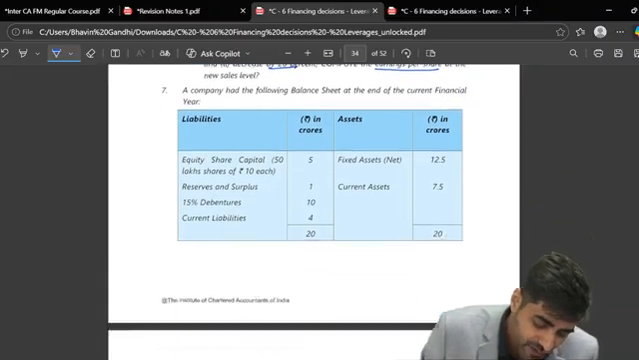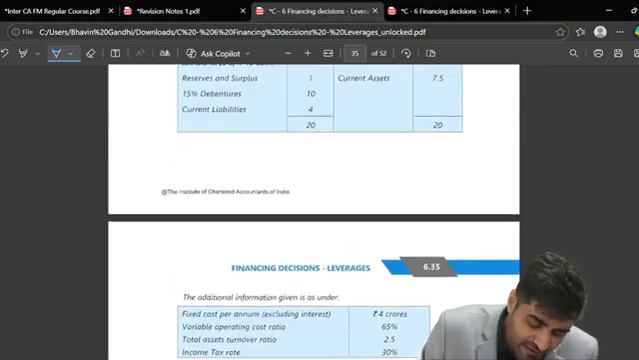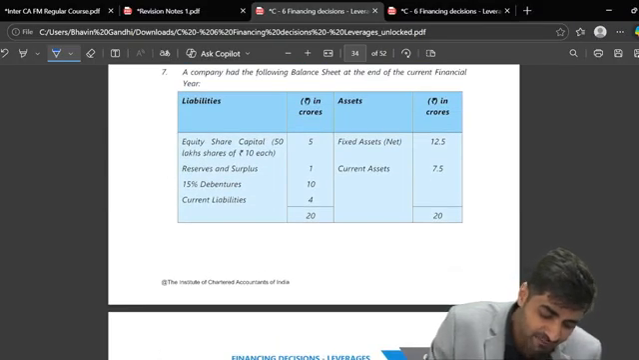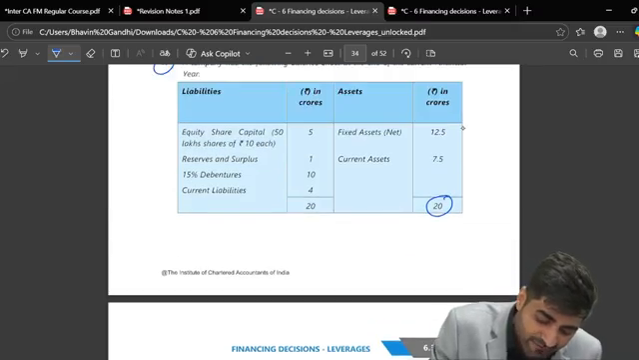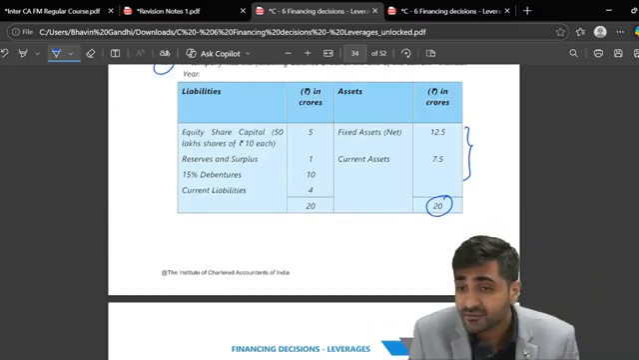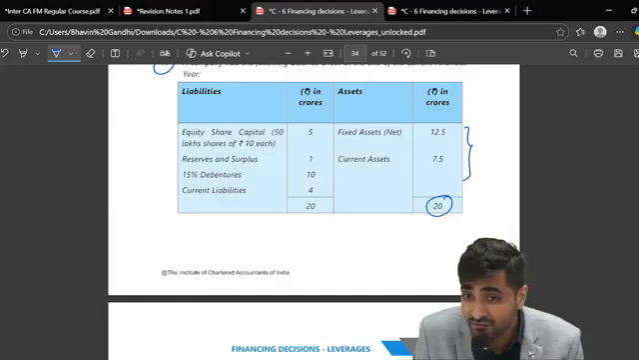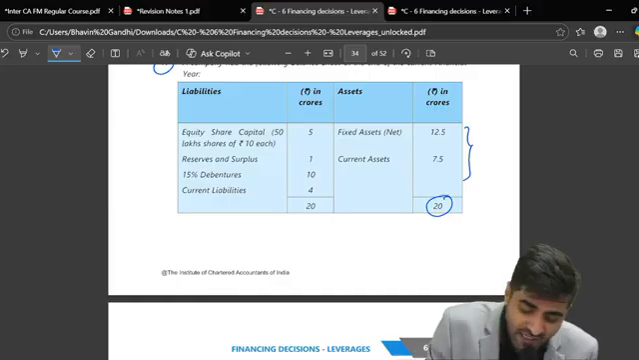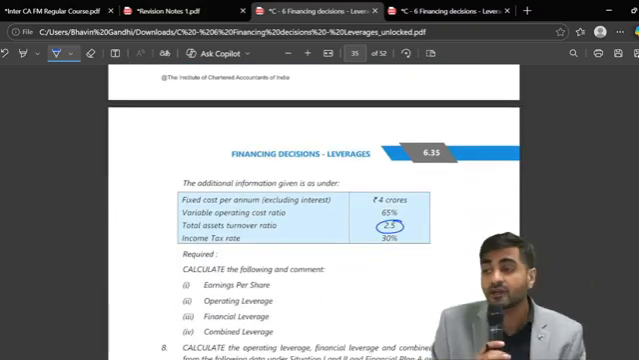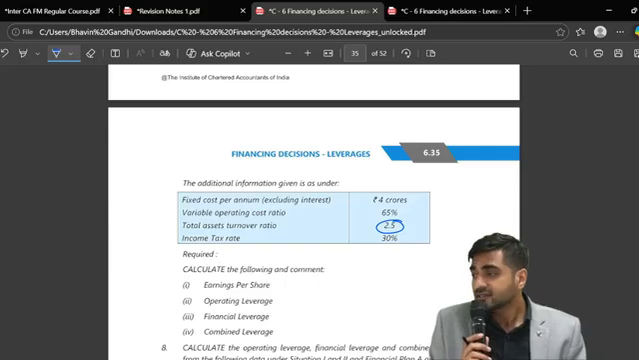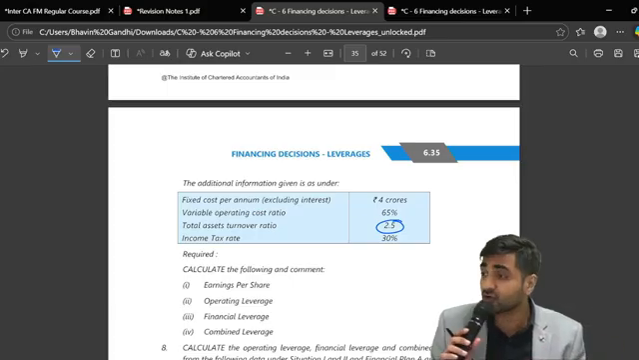Okay. Question number 7, again very easy. We just have to prepare the income statement. But in this question number 7, to prepare the income statement, do I have the total of the asset side? What's the total of the asset side? 20 crores. Now please tell me, what is your total asset turnover ratio formula? Sales upon total assets. So can I calculate the amount of the sales based on this total asset turnover ratio?